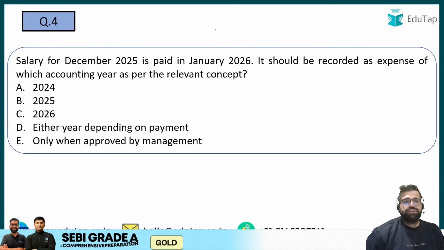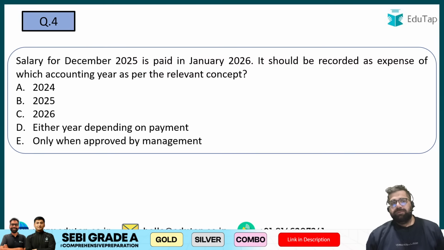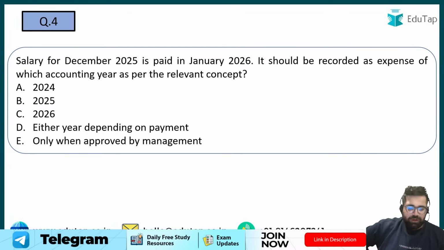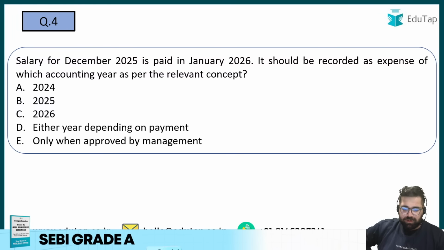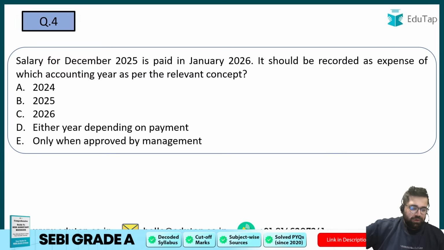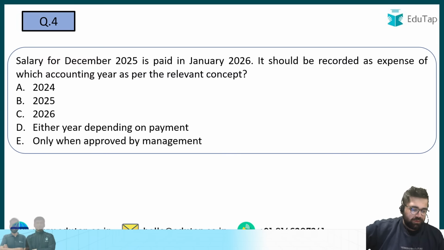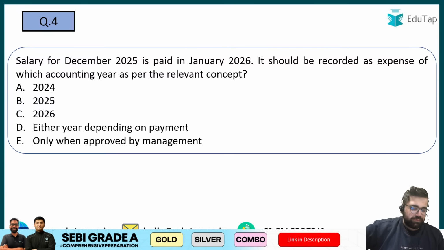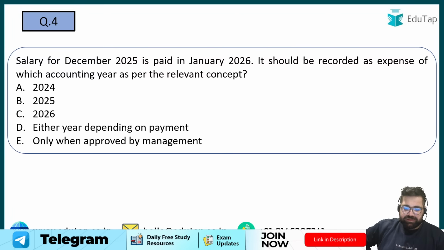Now let's start with question number 4. Question number 4 is based on a concept of accounting principle. So let's see who gives me the right answer for question number 4. All of you, please focus on question number 4 and I'm looking for the correct answers. Please try to answer. I am expecting right answers for the fourth one also.